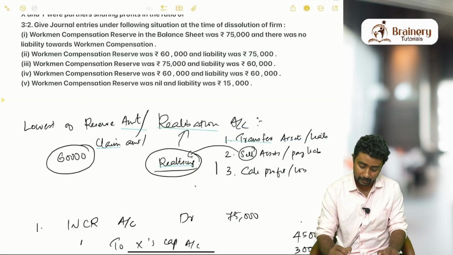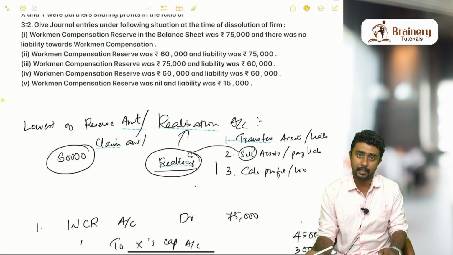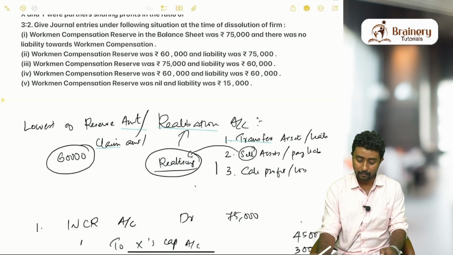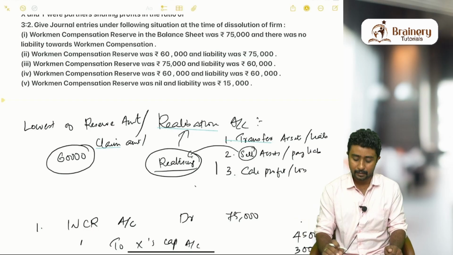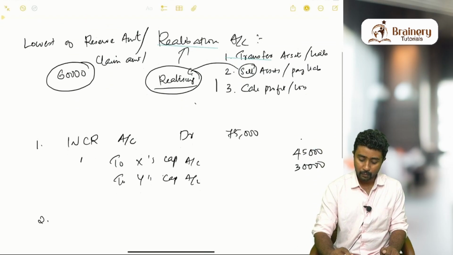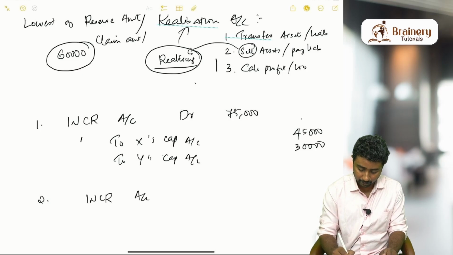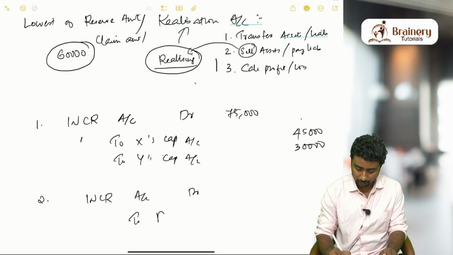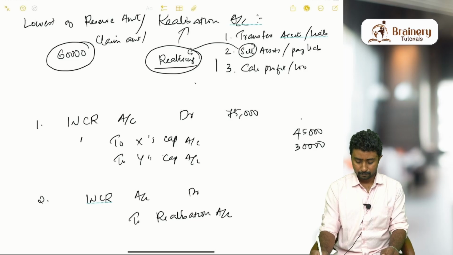Transferring of liability goes to the credit side of the realization account. Remember, as reserve is a liability, reserve should be transferred to the credit side of the realization account. So you know how to convert it into an entry. What will be the entry? Workman compensation reserve account debit to realization account.